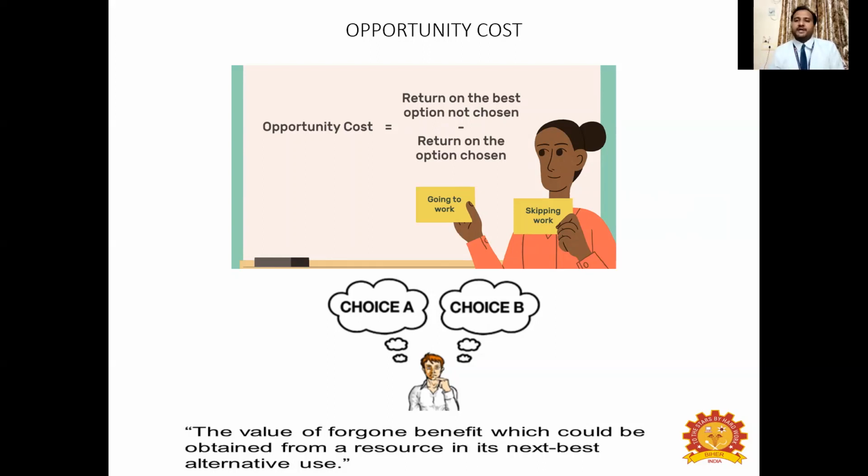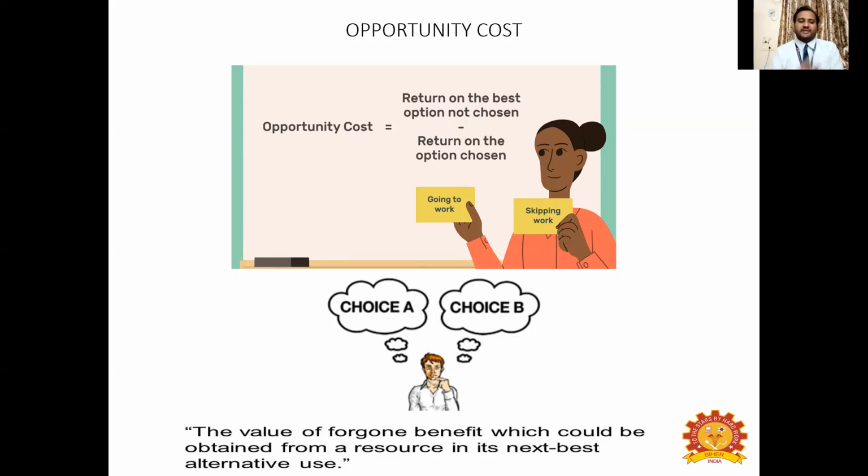But to select business A, to select choice A, you have sacrificed choice B. Now, if you had selected choice B, you would have got some return out of that business. That is lost, isn't it? That is what you lost now. So that lost benefit is called opportunity cost, because that is what you lost to get the other alternative. To get choice A, you are losing the benefit that you could get from choice B.